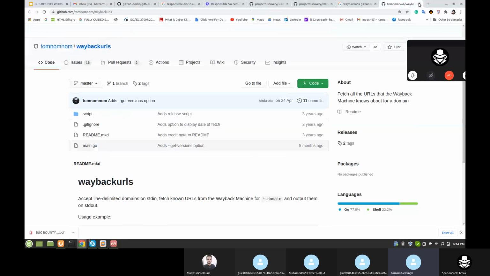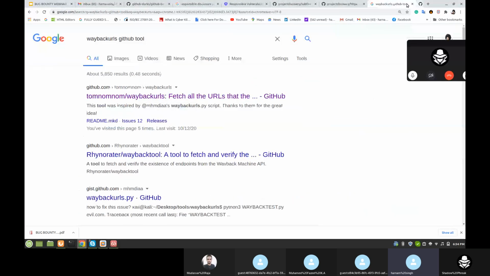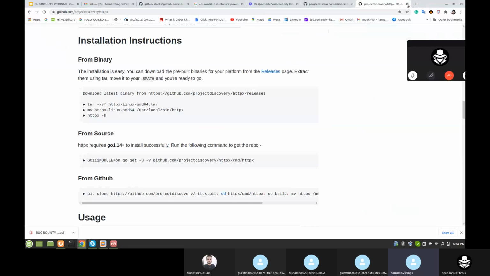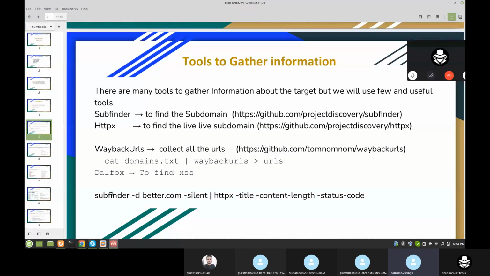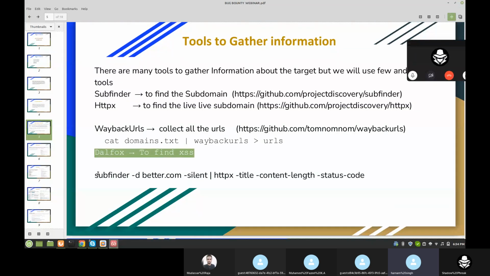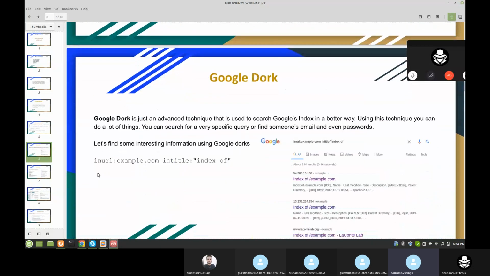Before going on, I will use some Google Dorks. There is one more tool here, Dalfox, to find cross-site scripting. In the end, I will use this tool, it's a very good tool to find cross-site scripting. So here is the Google Dork.